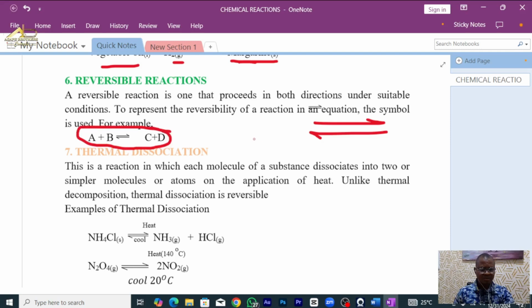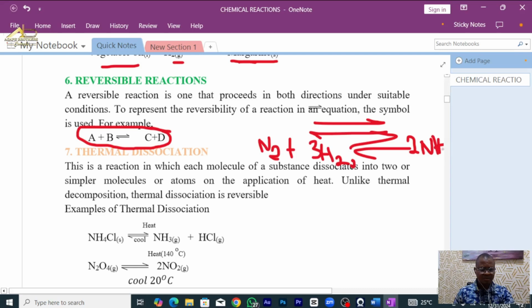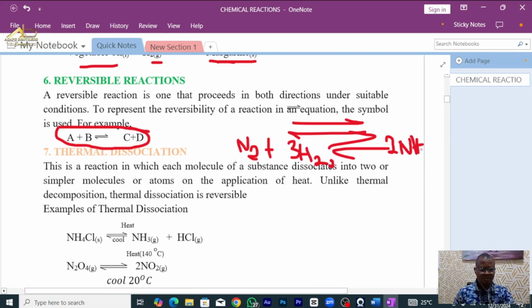At the same time, we can have a reaction where we have nitrogen gas plus hydrogen gas in a reversible reaction to give us ammonia gas.